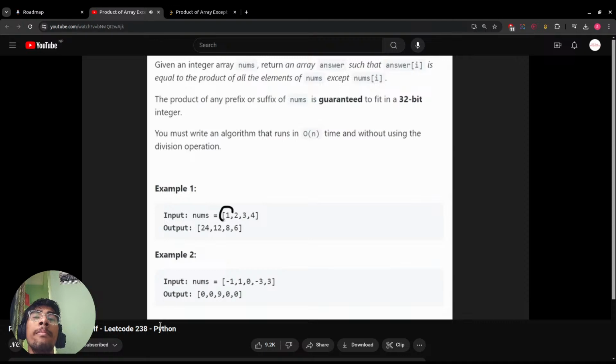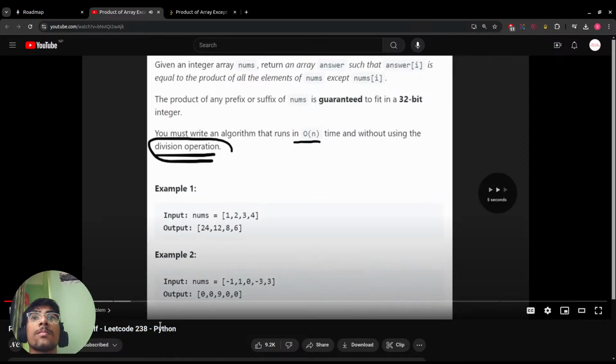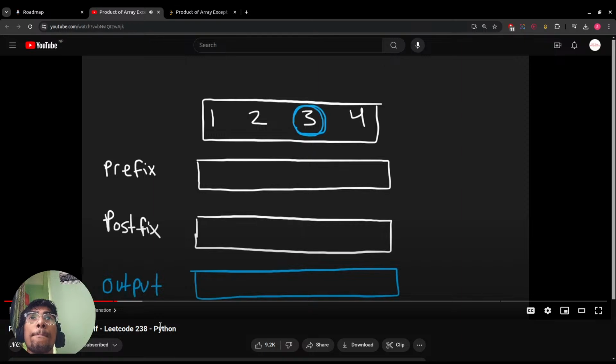For example, we're given 1, 2, 3, 4. For the value 1, we would want the product of every other value, so 2 times 3 times 4, which is 24. So for the first value in the output, we put 24. Similarly, for the second value, we multiply every value in nums except this one. We're not allowed to use the division operator. If we wanted the product of every value except the 3, one way we can break it down is to get these two values together, and that gives us the value we want to put in this position in our result.